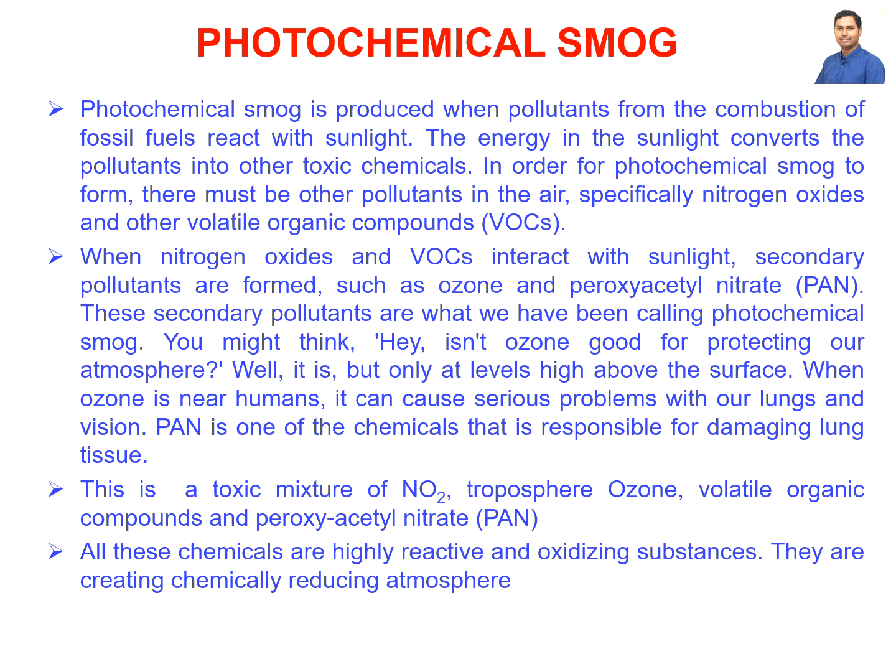When nitrogen oxides and volatile organic compounds interact with sunlight, secondary pollutants are formed, which we have already discussed in the previous slides, like ozone and peroxyacetyl nitrate, or PAN. They can react with each other and form the secondary pollutants. These secondary pollutants are what we call photochemical smog.